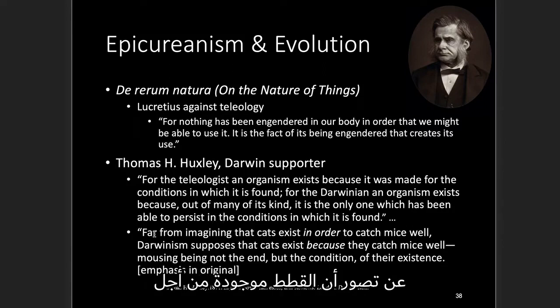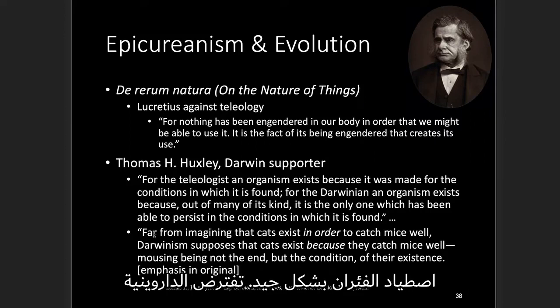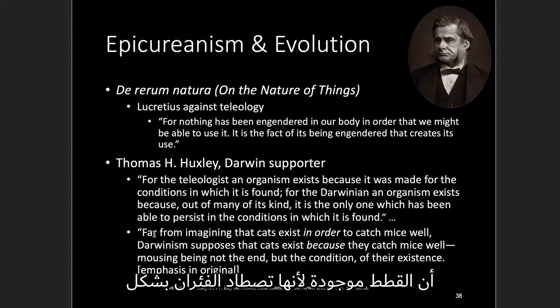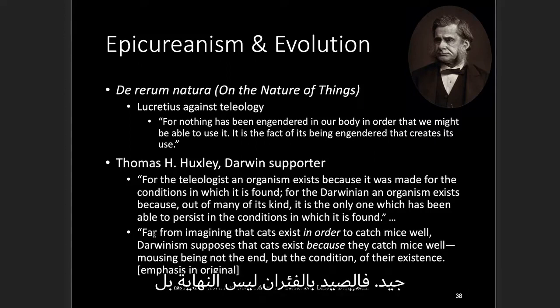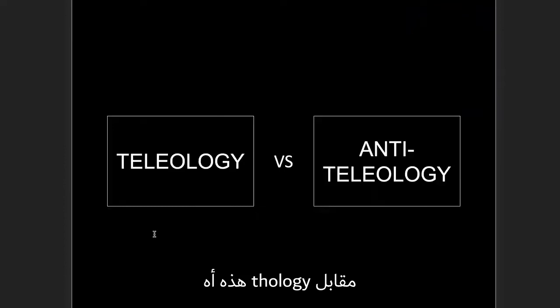Far from imagining that cats exist in order to catch mice well, Darwinism supposes that cats exist because they catch mice well, mousing being not the end, but the condition of their existence. I really like the way Huxley so succinctly summarized this teleology versus anti-teleology.